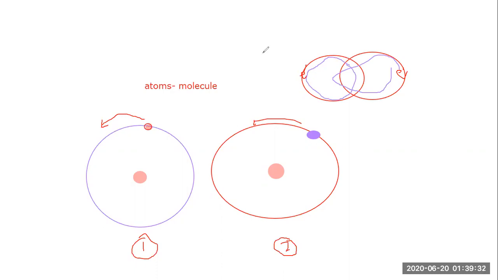You can see a denser part here. When the two atoms combine, they overlap each other. Whenever they overlap, that is an area of higher density, and they actually share the electrons. That is what we have to study in this case. Let's move further to the next things.